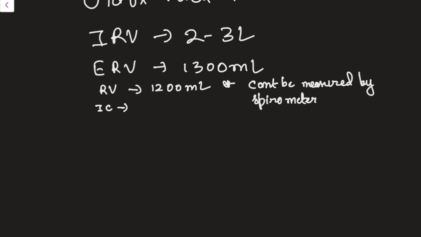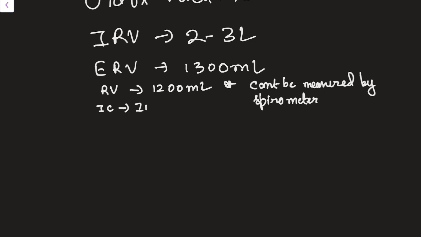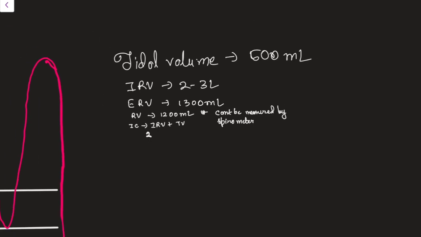It is simply the sum of IRV and tidal volume. Its value is almost about 2500 ml to 3500 ml. These volume values you can remember or you may not remember.